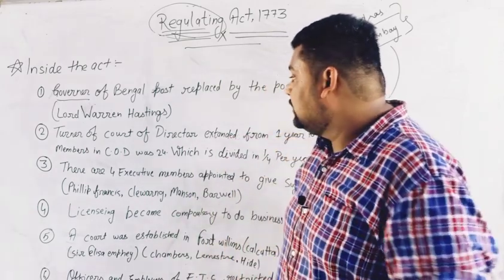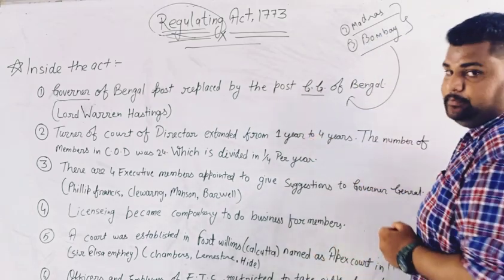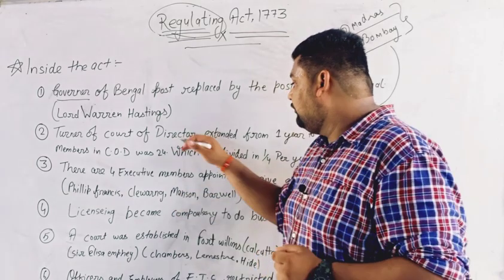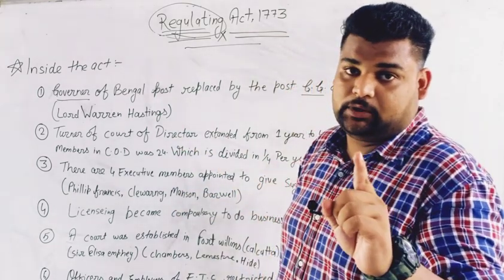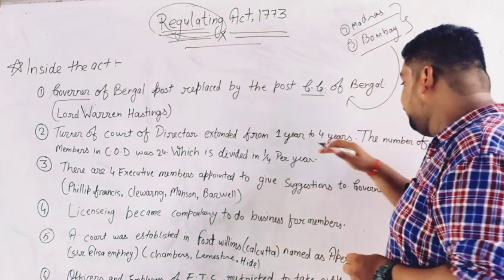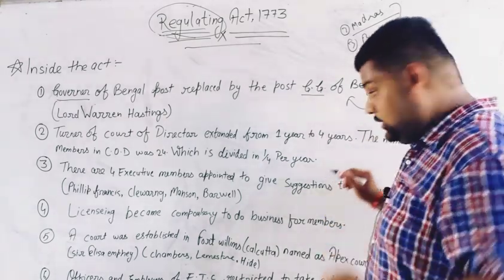The second point is that the tenure of the Court of Directors was extended from 1 year to 4 years. Before this act, the tenure of the Court of Directors was 1 year. After this act, it was extended from 1 year to 4 years. Now listen carefully.